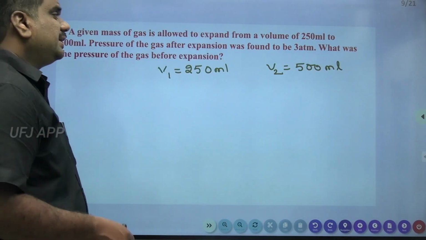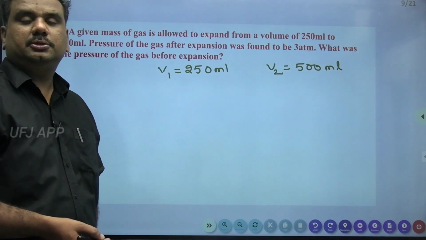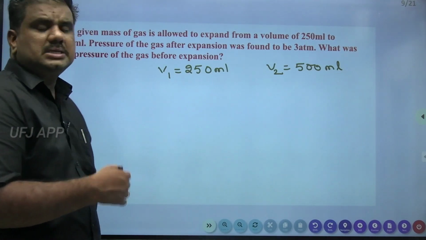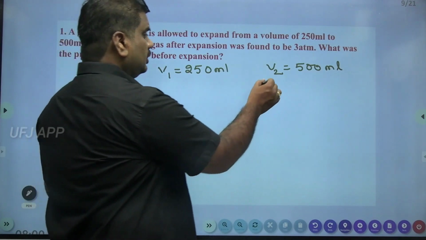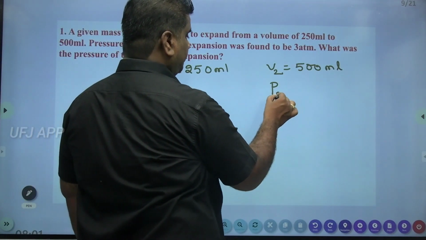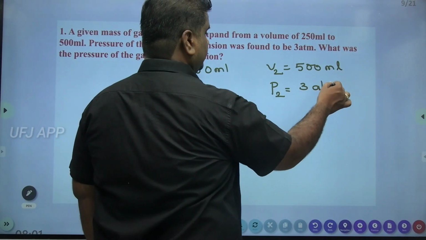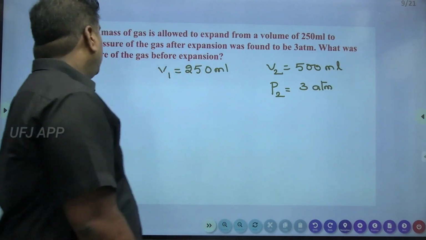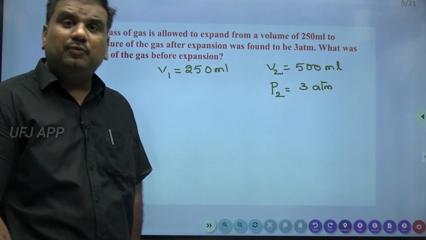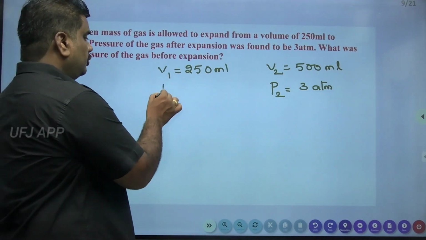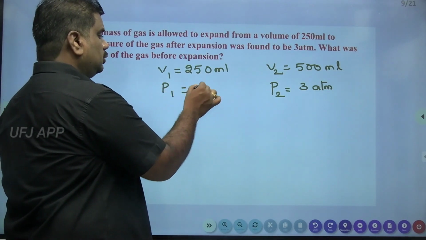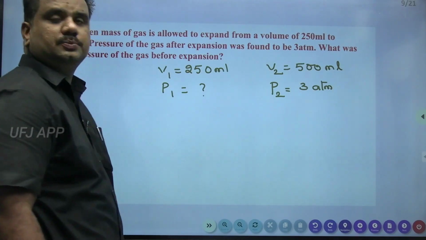The gas is undergoing a certain amount of expansion. After expansion, P2 is equal to 3 atmospheres. What was the pressure of the gas before expansion? So before expansion, P1 is equal to how much?